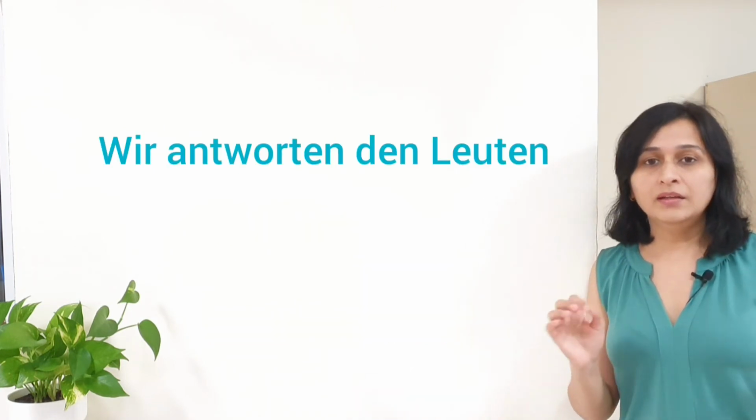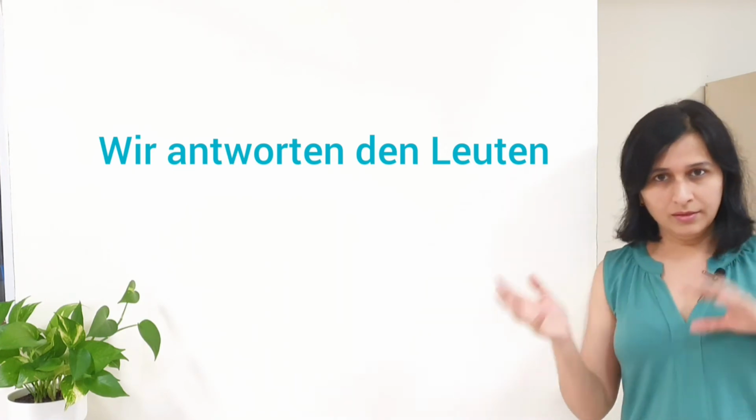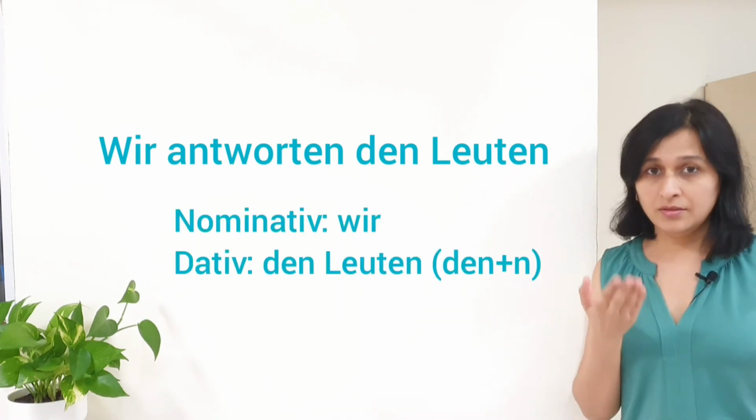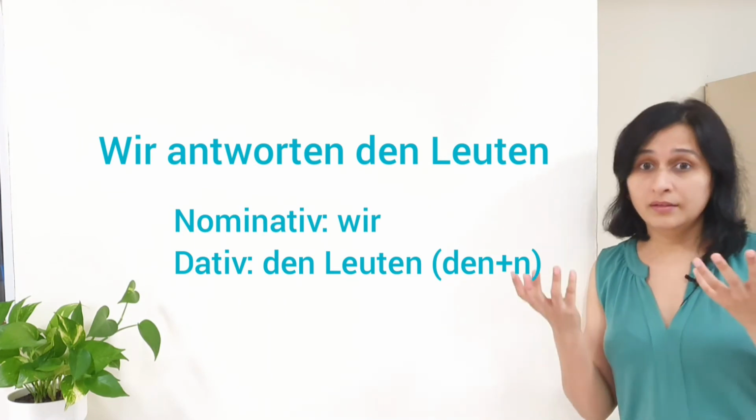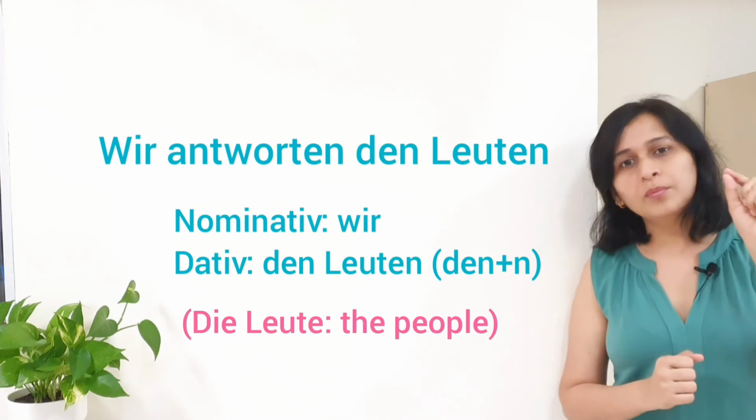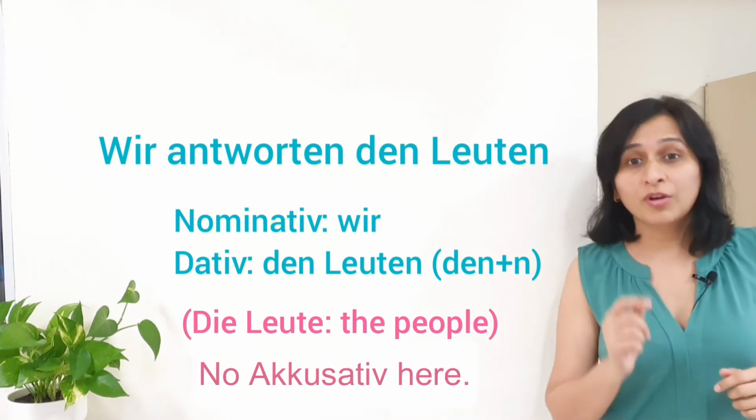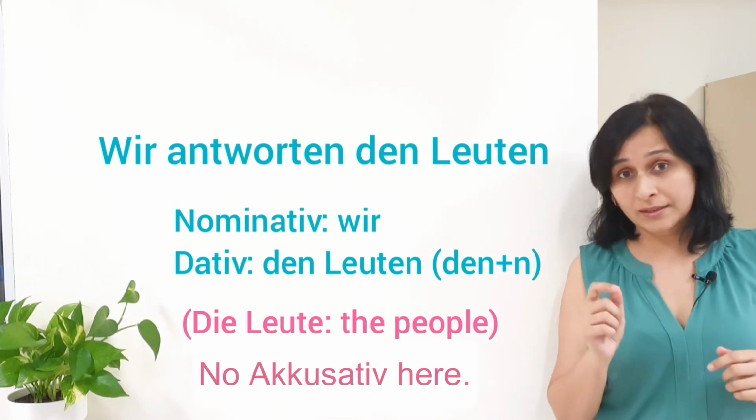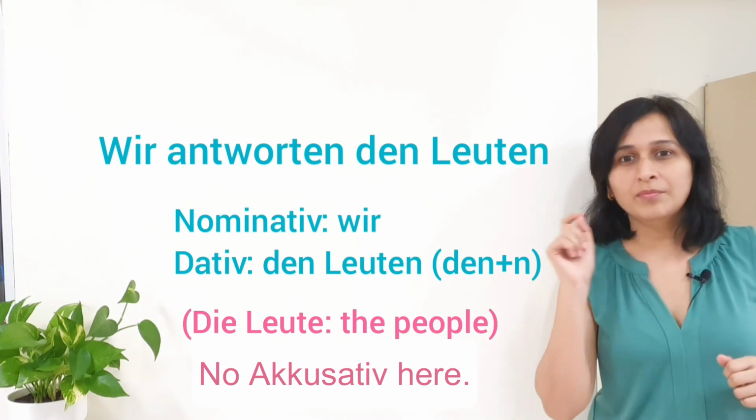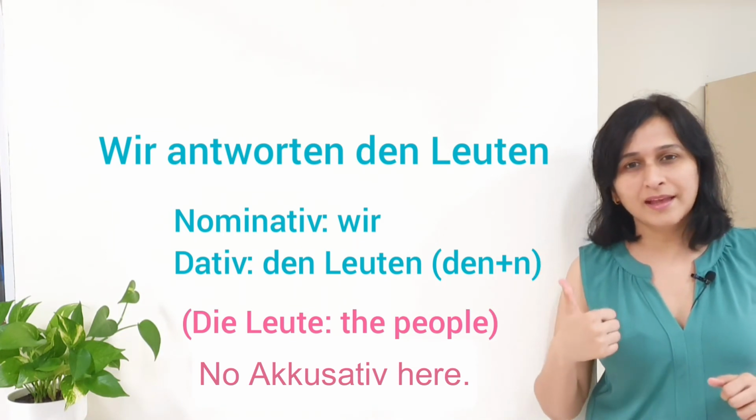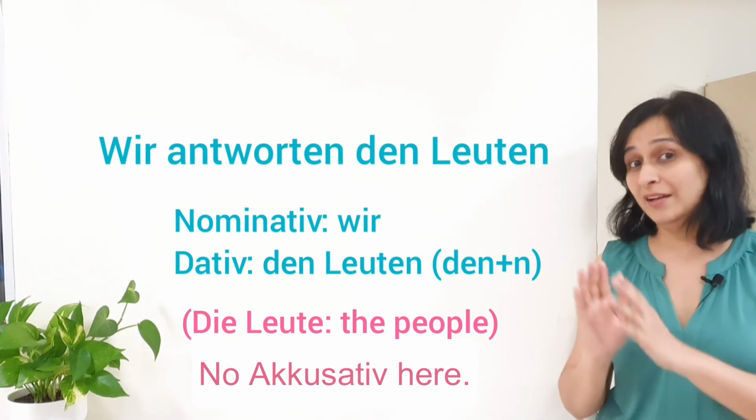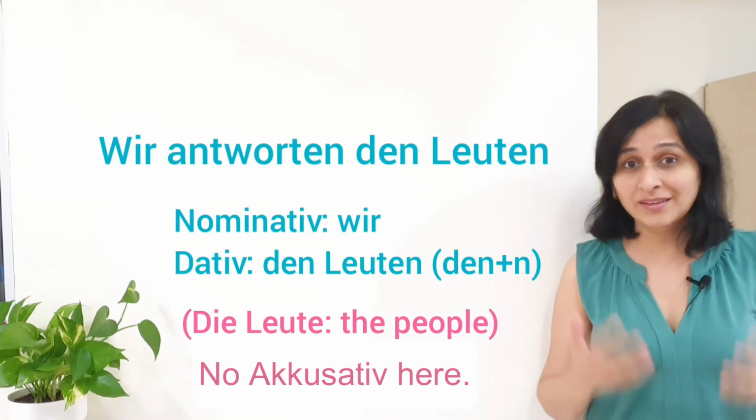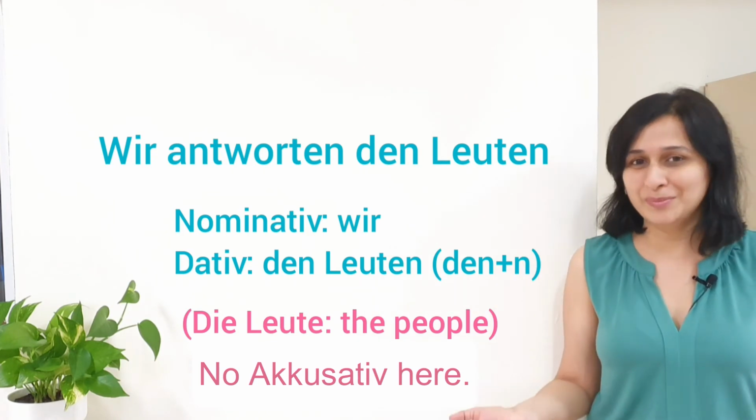Similarly, wir antworten den Leuten. We answer the people. Wir is nominative. Den Leuten is in dative form. Die Leute is a plural noun. But what happens to the plural article in dative case? It is den plus n. That is why the article is den and we are adding an extra n to Leute. So, it becomes den Leuten. Wir antworten den Leuten. We answer the people.